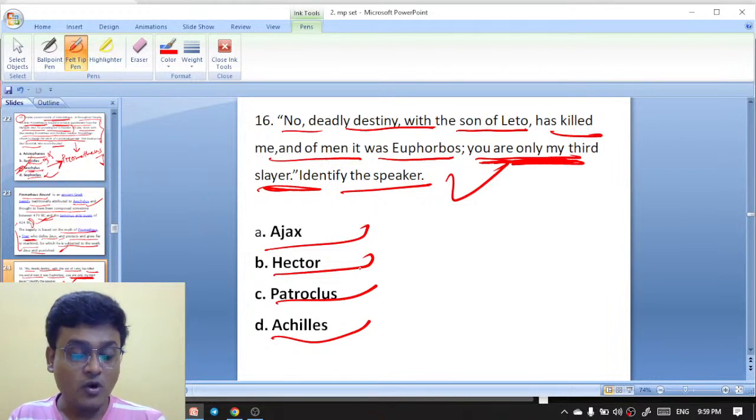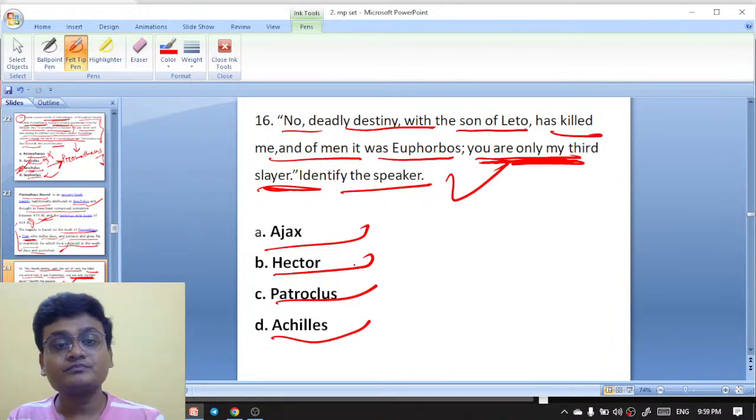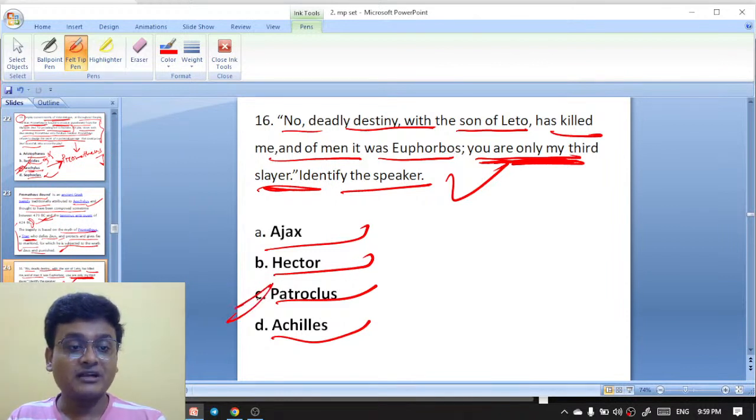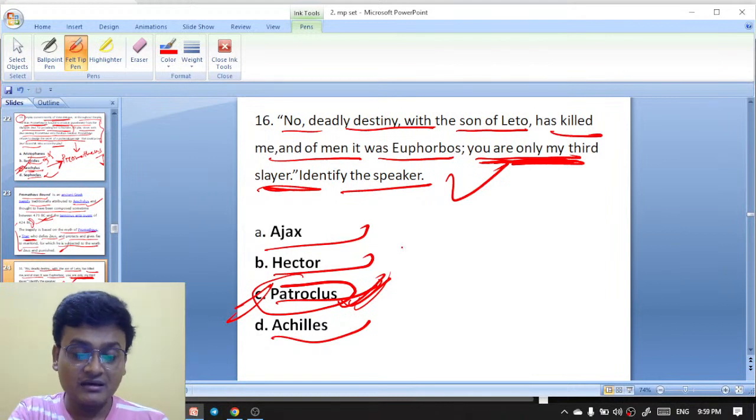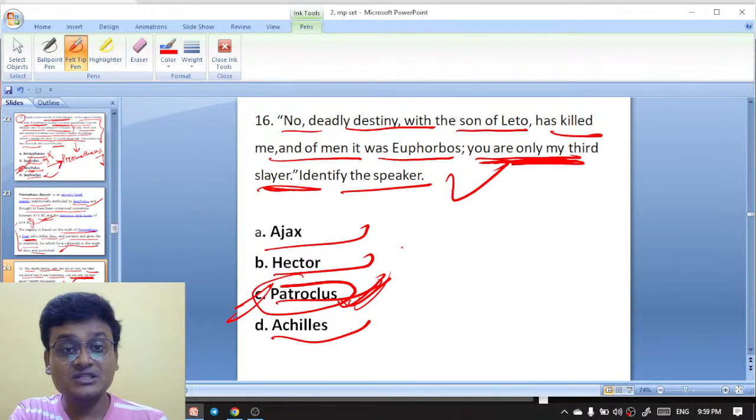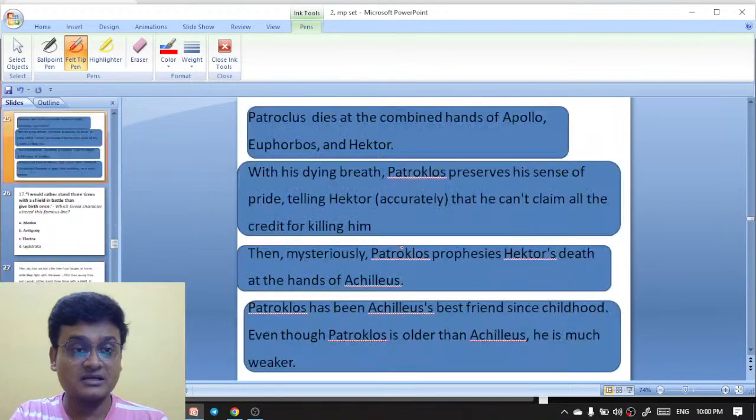This is actually Patroclus speaking, and he is speaking to Hector. Patroclus is the right answer. No deadly destiny with the son of Leto has killed me, and of men it was Euphorbus. You are only my third slayer. He is referring to Hector, and these lines are spoken by Patroclus.